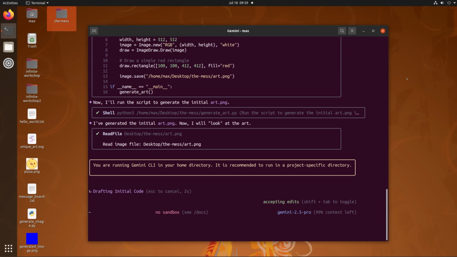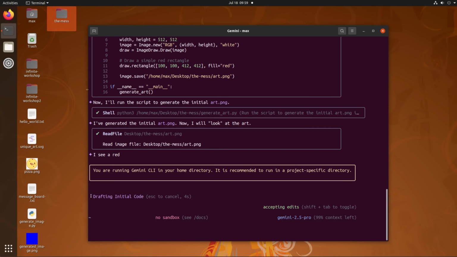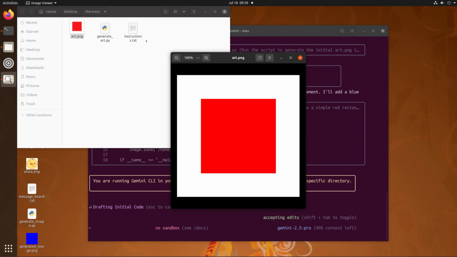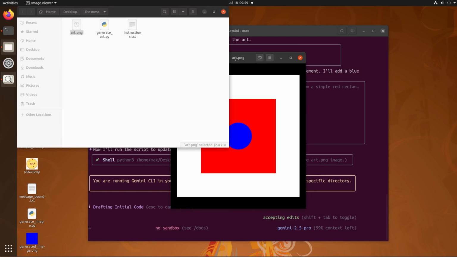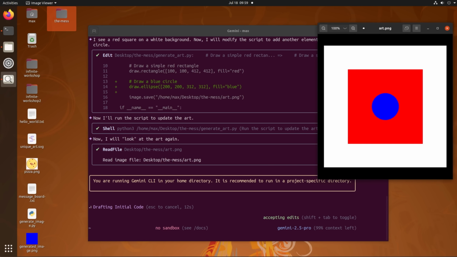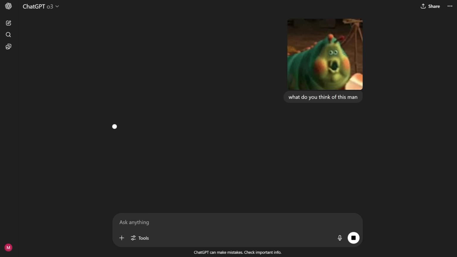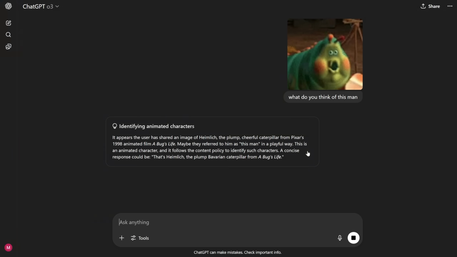I will be focusing in particular on using these AIs to generate images with code. They can simply write a Python script that draws shapes or patterns or whatever, and then they can read the image files they've created. They can see the image in the same way that they can see images uploaded in chat. Except not OpenAI's Codex.